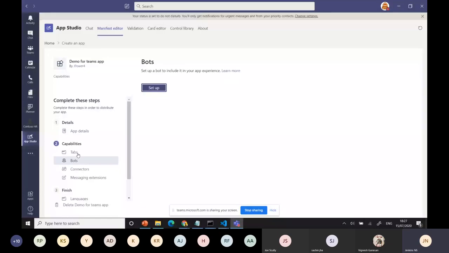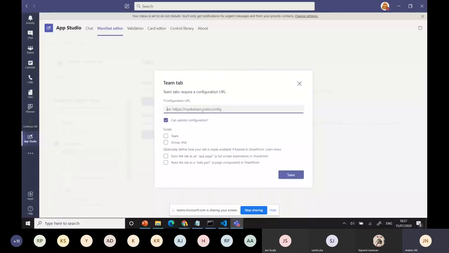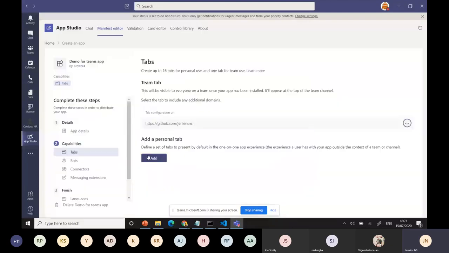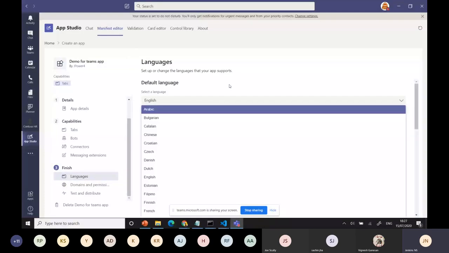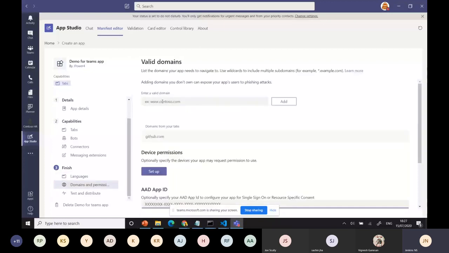If you are a tab, I can use some configuration URL, for example HTTPS, using my GitHub page, and can configure team level. Like that, you can configure the URL and then create our own tabs there. Then the languages part. You can have English, and the 53 languages I told you about. You have the domains too. If you want a domain, you can add it. This is to test and distribute, normally, right?